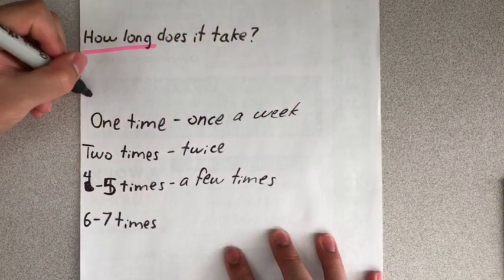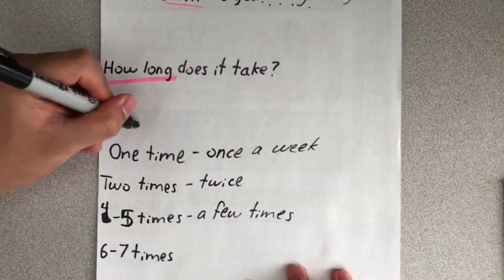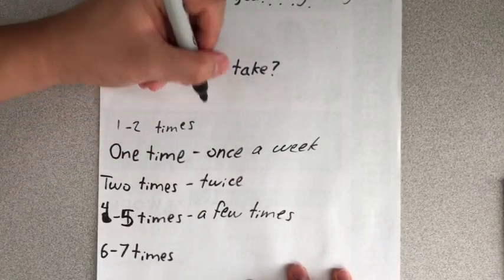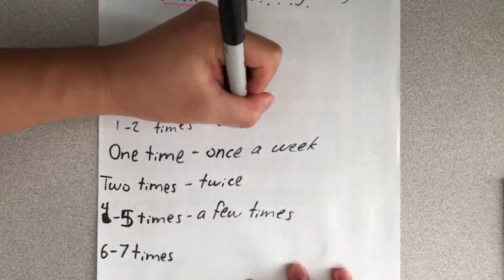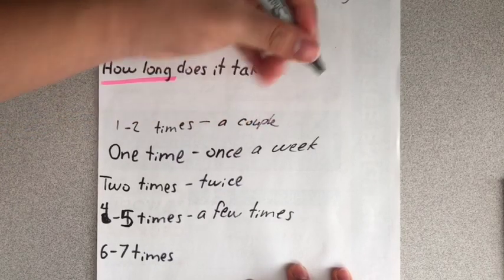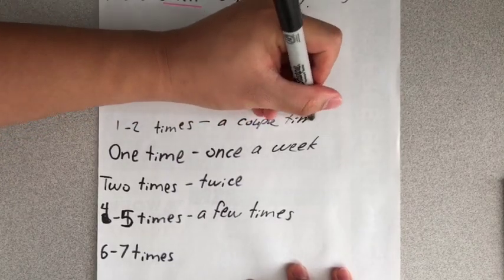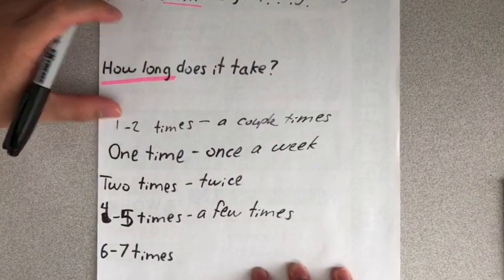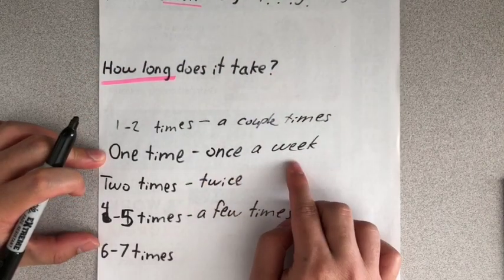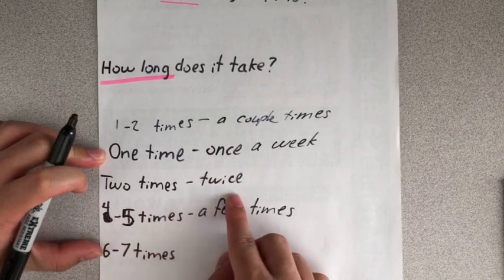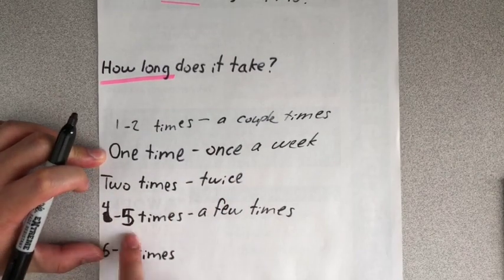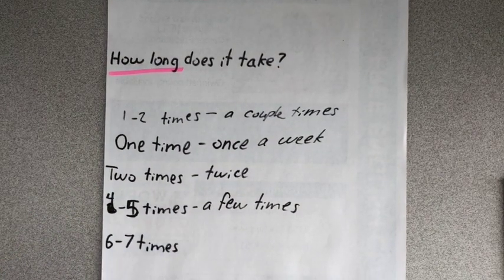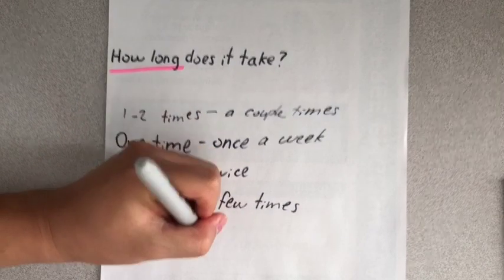And if we say 1 to 2 times, we say a couple times. One to 2 times, a couple times a week. 1 time, once a week. 2 times, twice a week. 4 to 5 times, a few times a week. 6 to 7 times, several times.